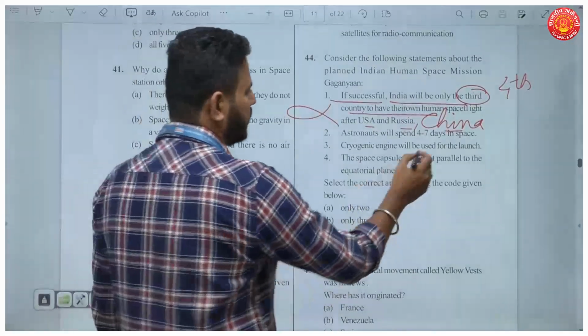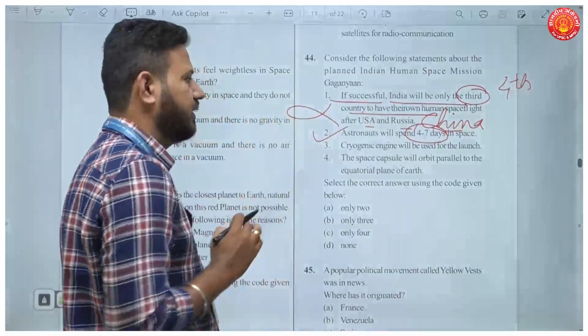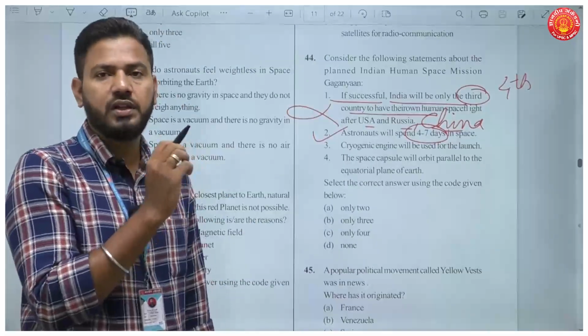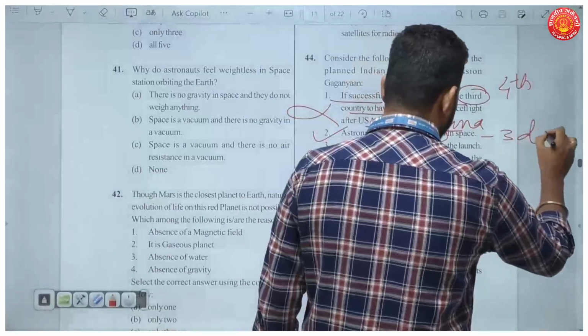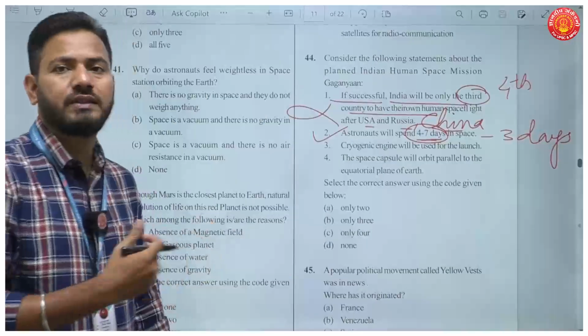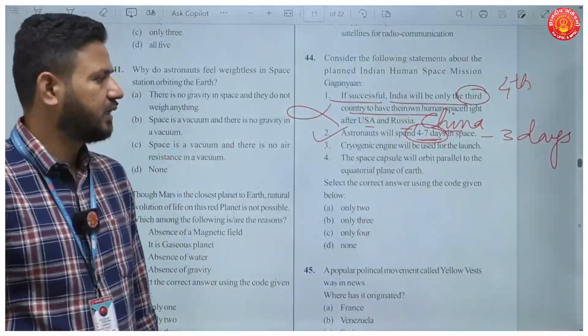Astronauts will spend 4 to 7 days in space. This is correct. Now, there's some problem with this because some original ISRO websites mention 3 days. But there are many sources which mentioned 4 to 7 days of being in space. So, we'll still consider this as correct.